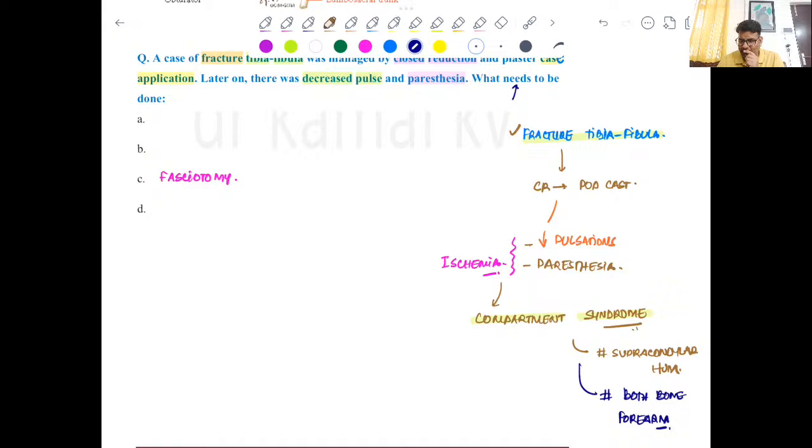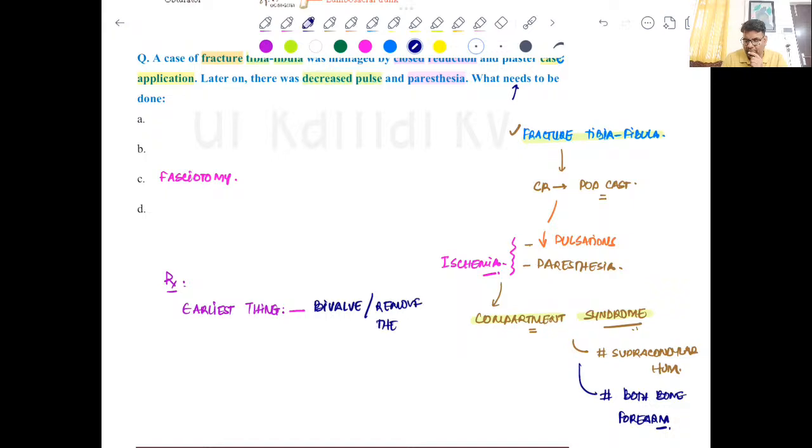So what happens if you have managed a fracture conservatively, applied a cast, and now the patient is going into compartment syndrome? The very first, earliest thing you need to do is remove the cast. Clear? So the very first thing is either bivalve or remove the cast.